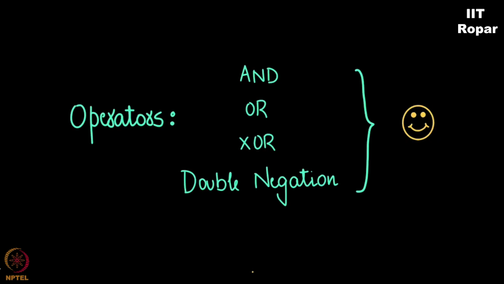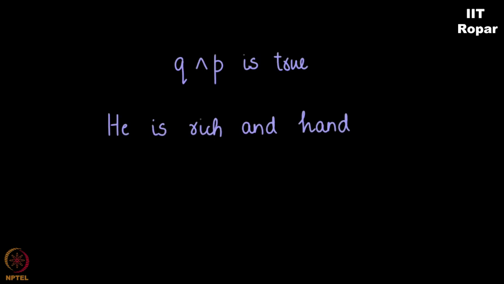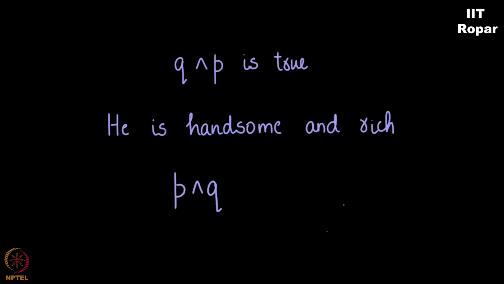You see, when I say P and Q is true, this is same as Q and P, you see. Correct? He is rich and handsome is same as he is handsome and rich. Now, P and Q, Q and P, we say are equivalent. It doesn't matter whether you write P first or Q first. P and Q is same as Q and P. Very soon you will realize what we are doing.